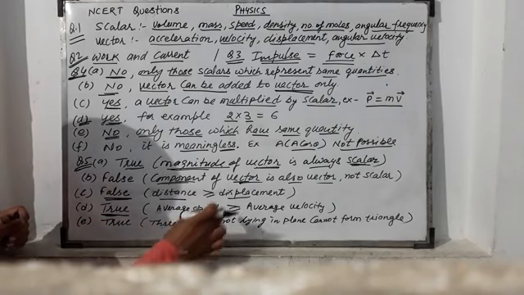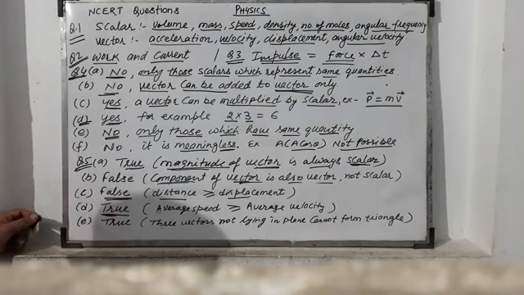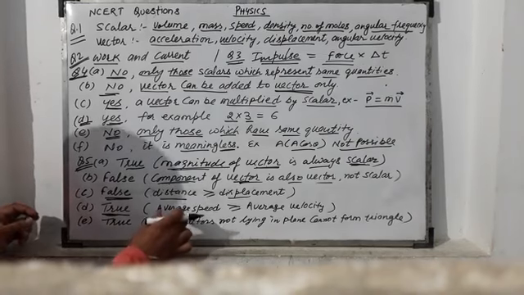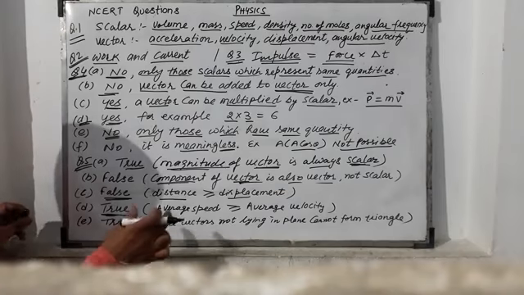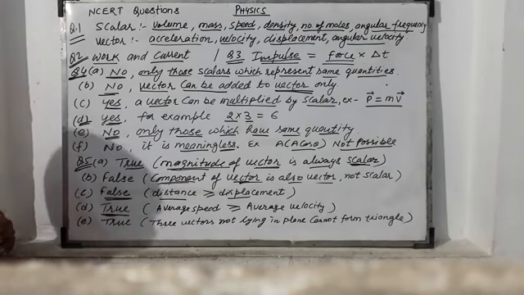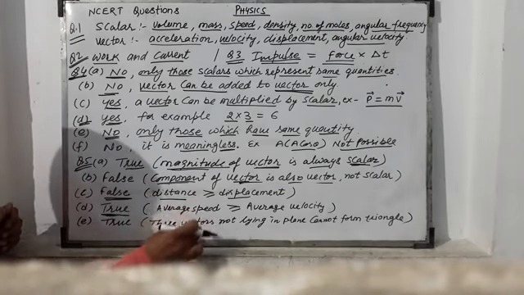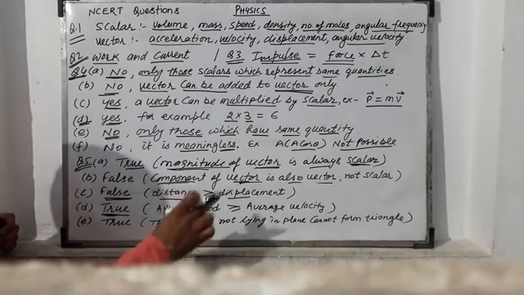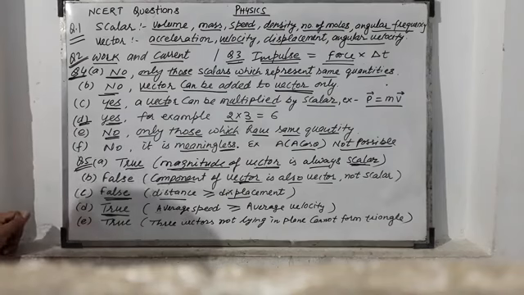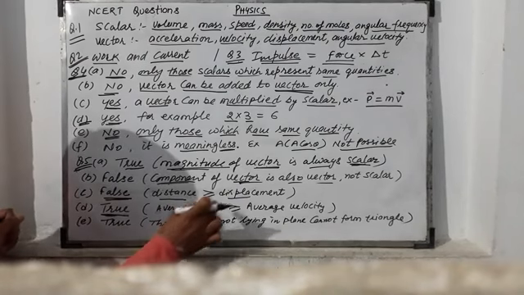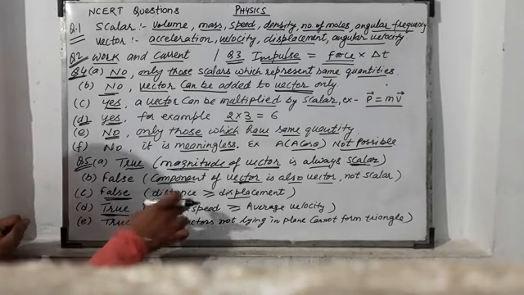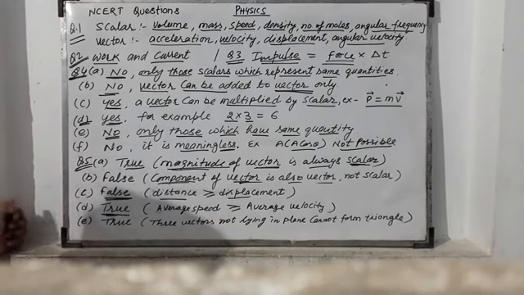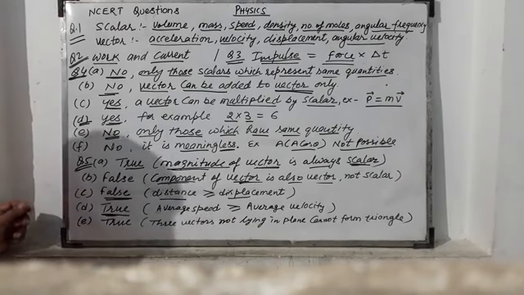Sometimes average speed is greater than average velocity, but it is also equal to average velocity. The question says both statements: average speed is greater than or equal to average velocity. Average speed is greater if the path is not a straight line. Average speed is equal if the path is a straight line.